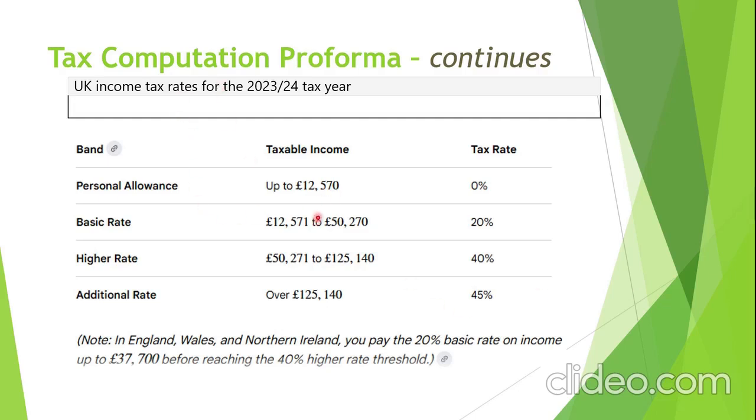The rates and bands you need are stated here. For example, for the tax year 23-24, this is the rate. Personal allowance is up to 12,570, 0 rate. Basic rate tax from 12,571 to 50,270, 20%. Higher rate from 50,271 to 125,140, 40%. And anything above 125,140 is taxed at 45%.